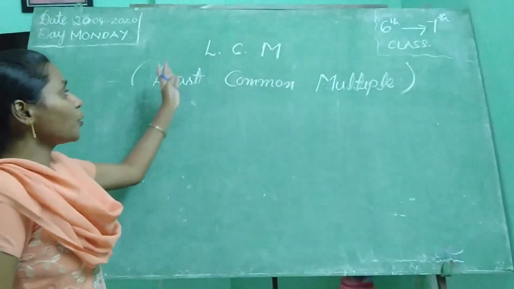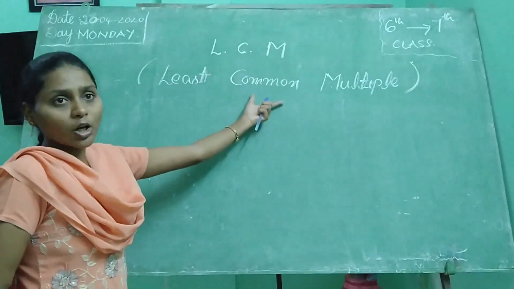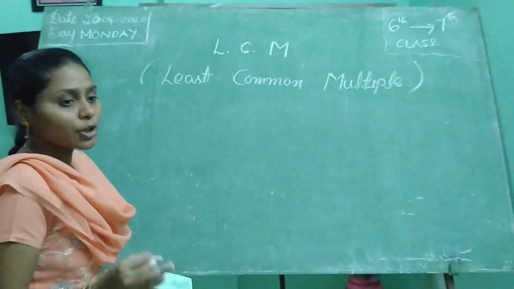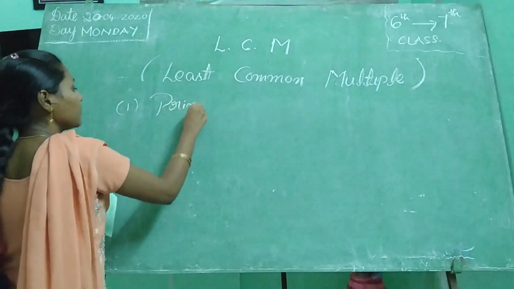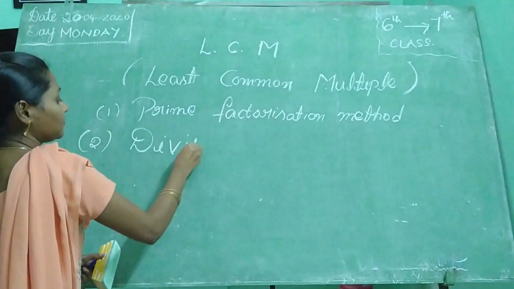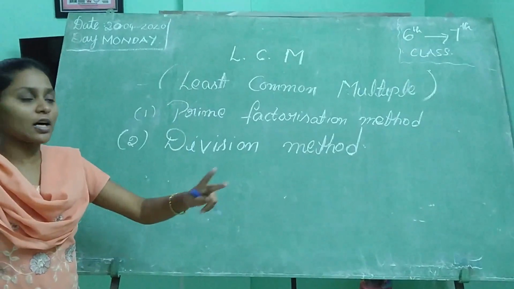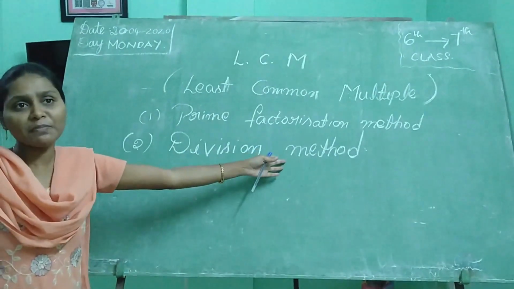Now we will see how to find the LCM. LCM means least common multiple. We find the LCM using two methods. First one is the prime factorization method, and the second one is the division method.